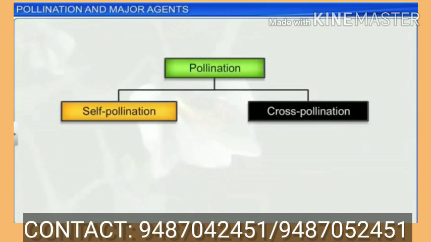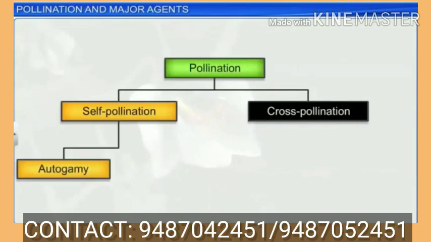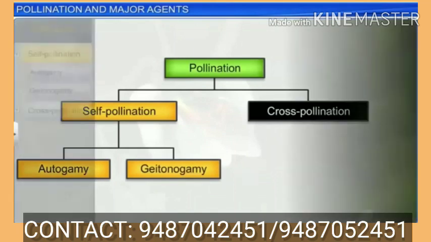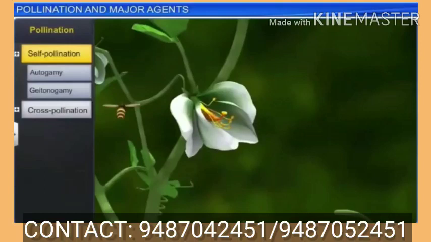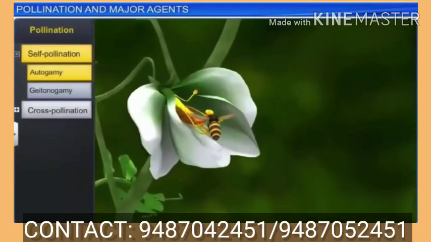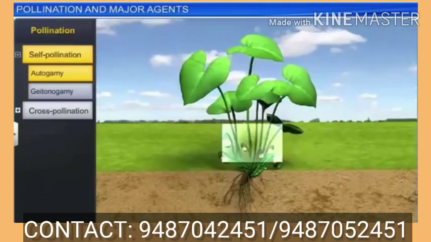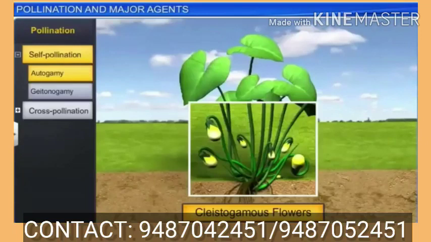And self-pollination, normally in our 12th standard level, is divided into autogamy and geitonogamy. In 10th standard level, only self-pollination. Here in your 12th standard level, self-pollination is again divided into autogamy and geitonogamy. In autogamy, the transfer of pollen grain is from the same flower.